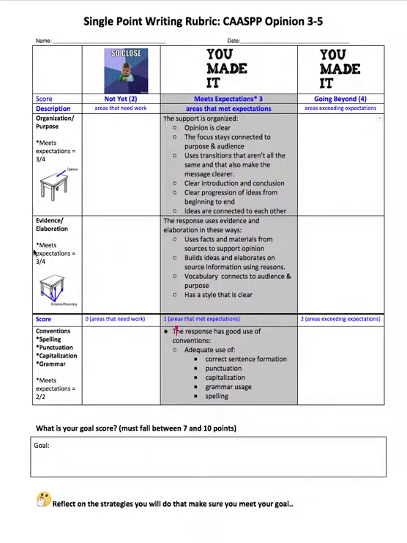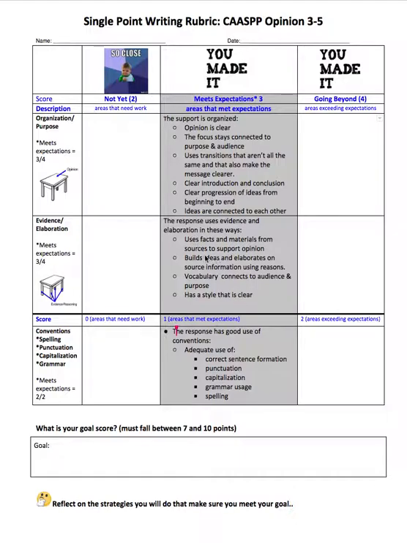Now let's move over to the evidence and elaboration row. In order to meet your expectation, first let me tell you what evidence and elaboration means. These are the reasons that you use, either facts from a story or an article that you've read or that you know by doing research, or your own reasons that you've experienced based on those facts. This is where we reinforce, just like a table's legs support the top of the table, where we reinforce our opinions. And so in your writing, it's really important that you reinforce your opinion by doing these things.